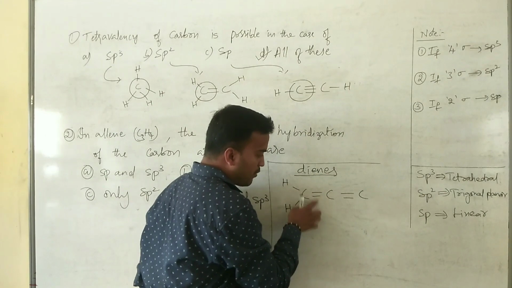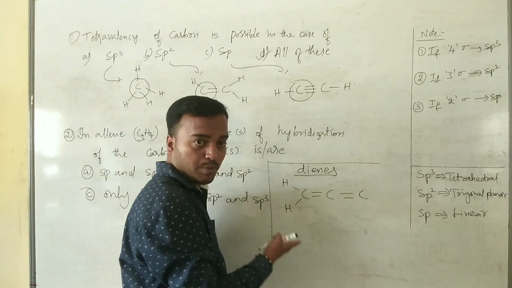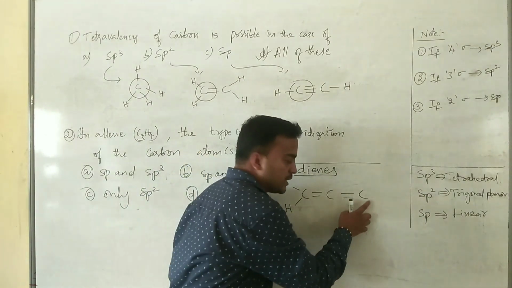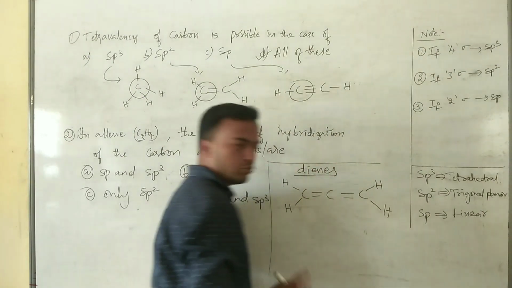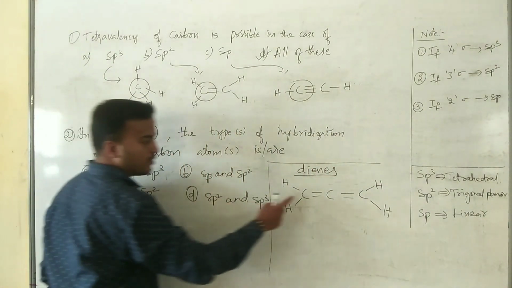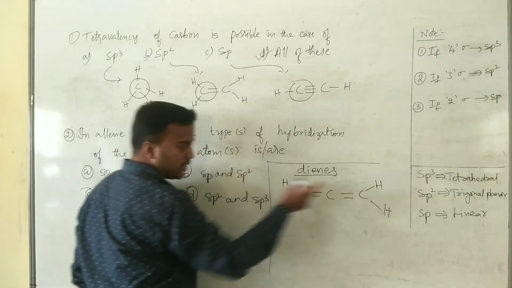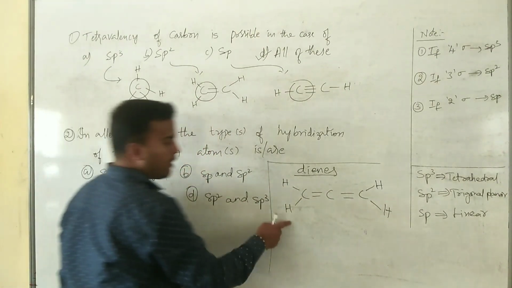For this carbon 1 2 3 4 there will be presence of 4 bonds. Then for this carbon, total C3, 1 2 3, 3 carbon atoms, hydrogens are 4, 1 2 3 4.